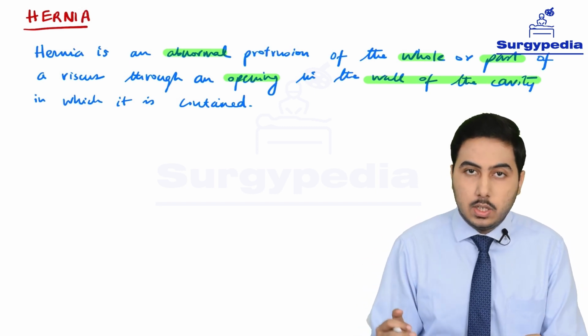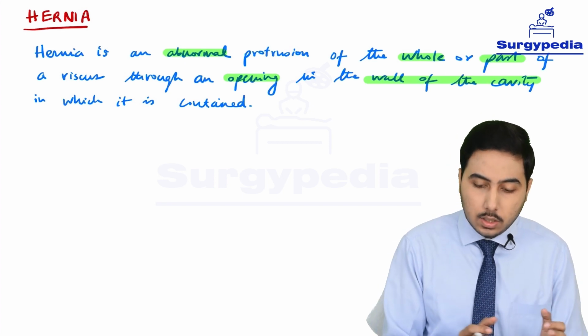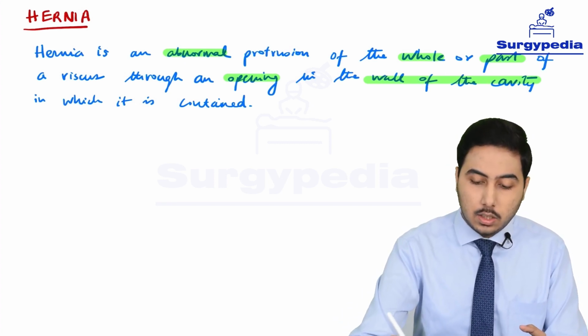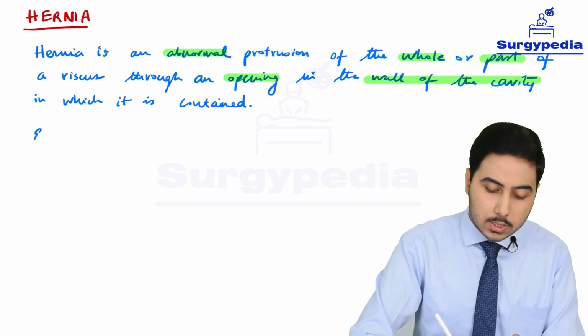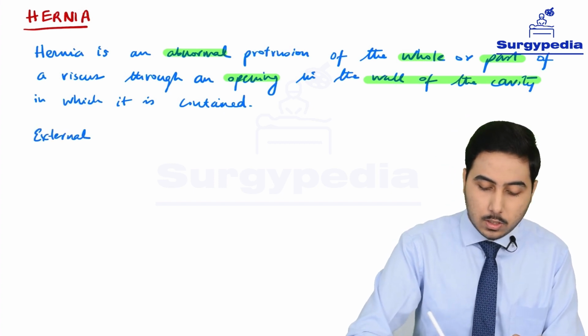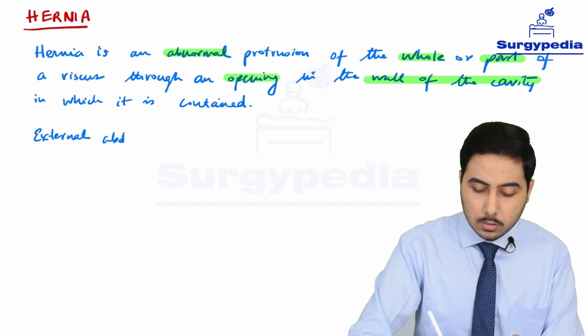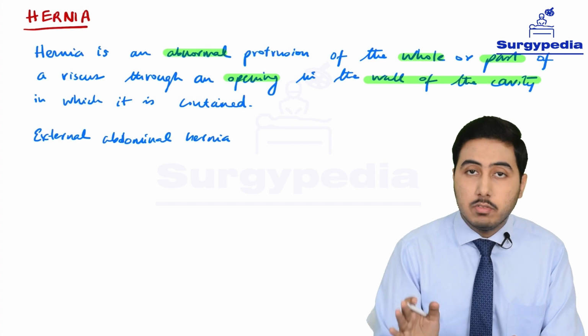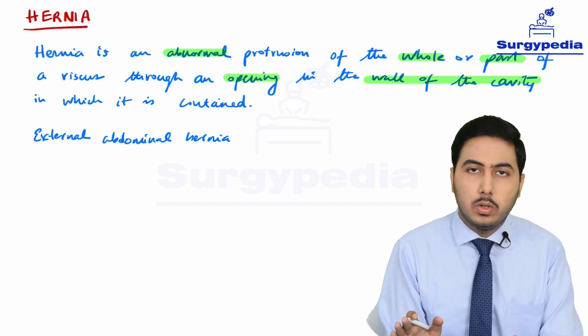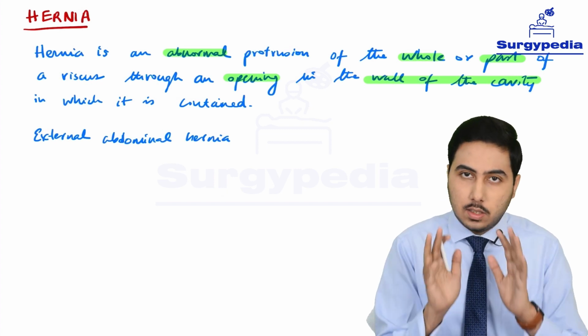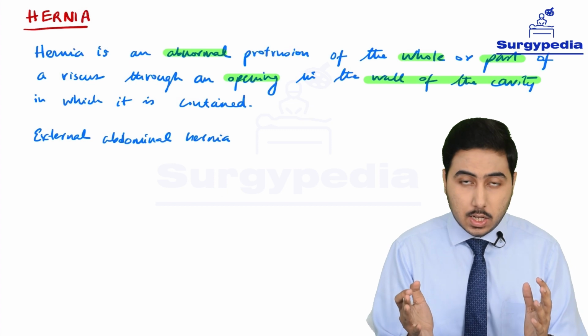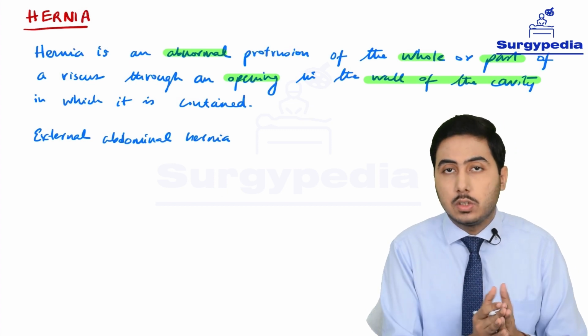So we would be discussing external hernia, and in external hernia we would be mostly talking about abdominal hernia. We can have internal hernias also, but we are not going to discuss them, and we should not be confused about those things at this point. That is why we are talking about external, so we can visualize it externally, and we are restricting ourselves to the region of the abdomen.